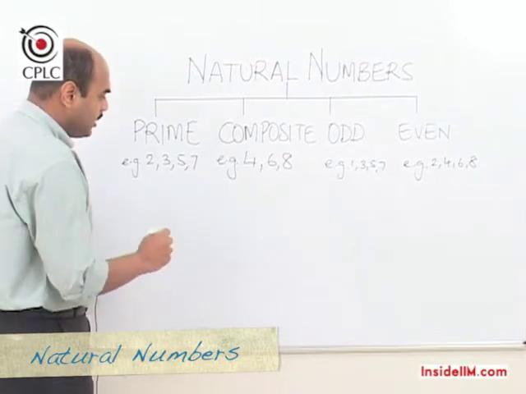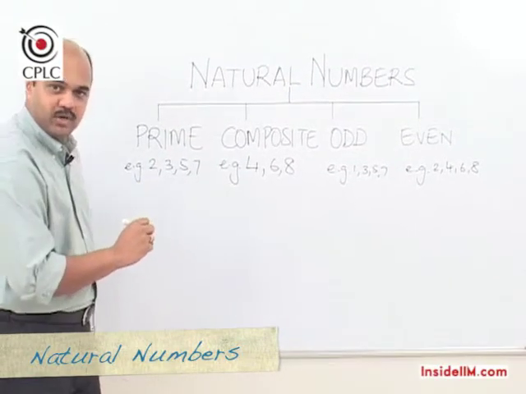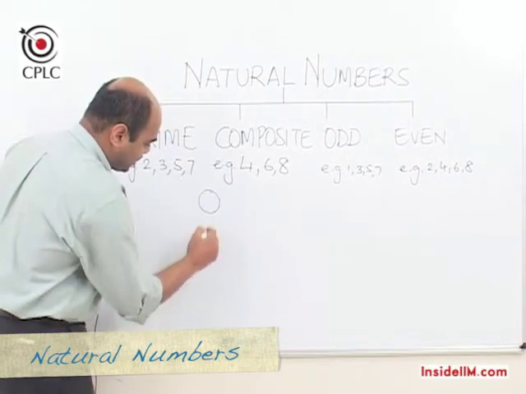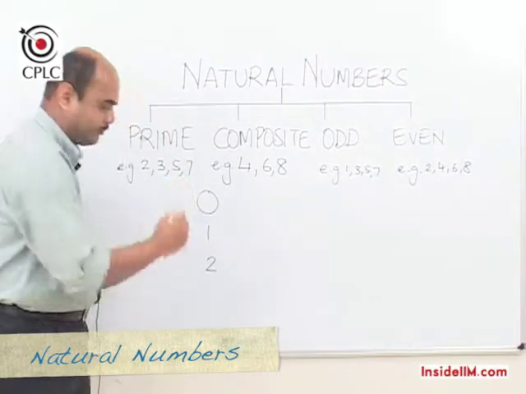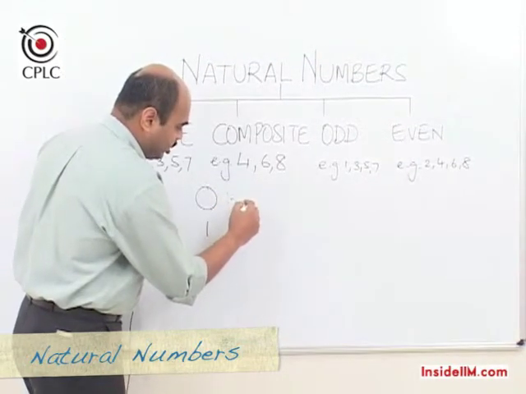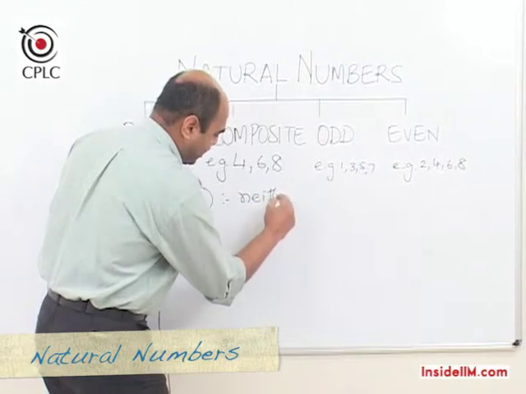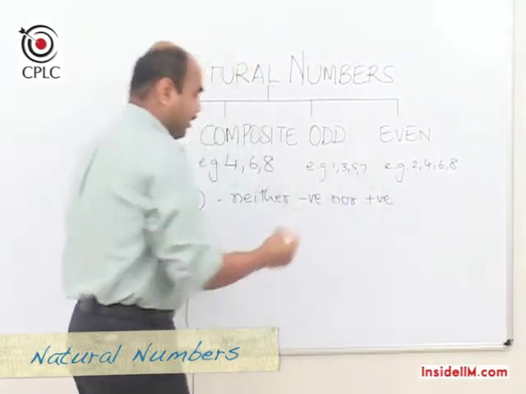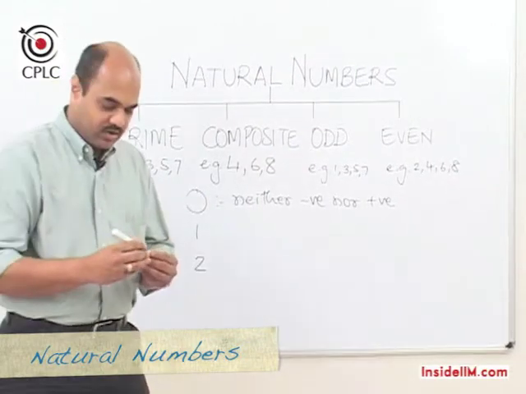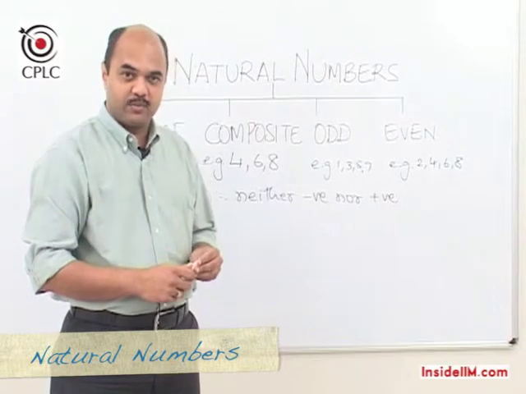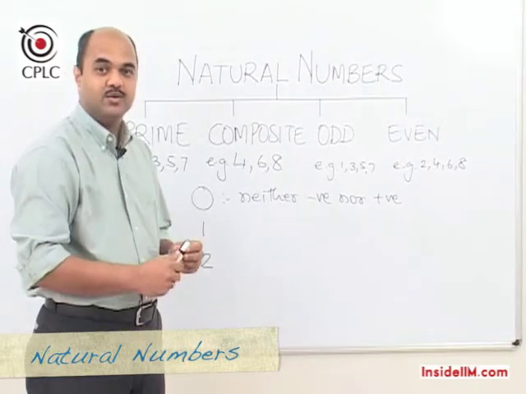Now there are three more important points that I would like to talk about with respect to numbers 0, 1, and 2. When we talk about 0, we need to remember that 0 is neither negative nor positive. Why is this very important? When we solve problems, we have seen one very common way of solving problems, which is by using values.